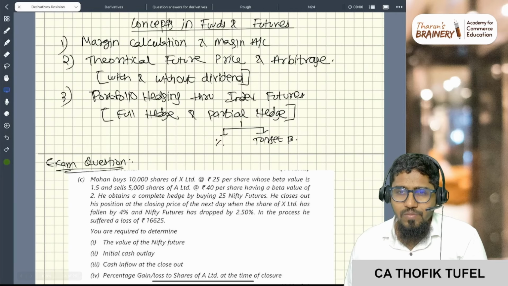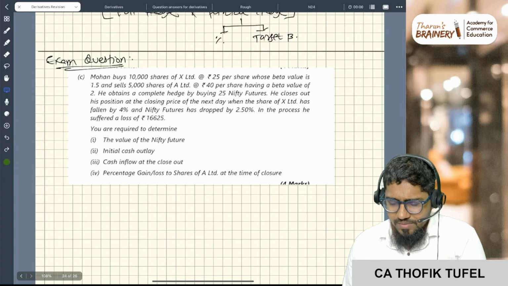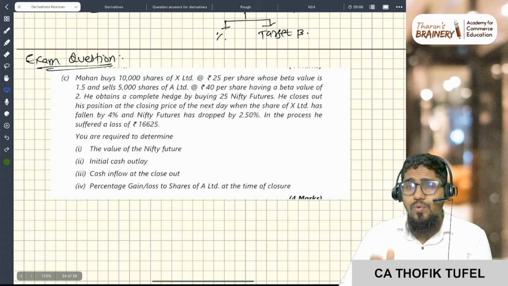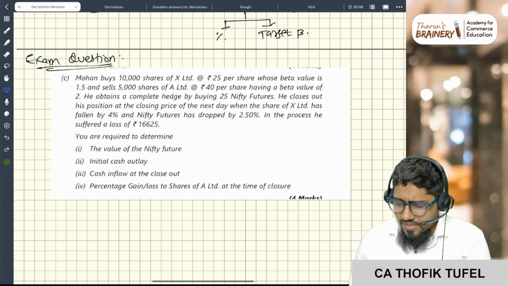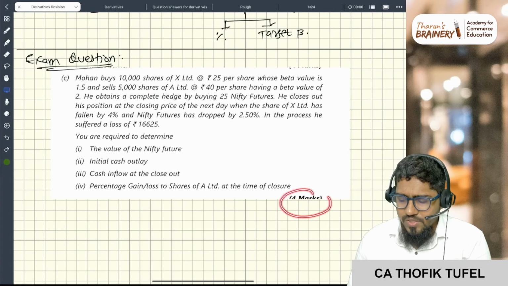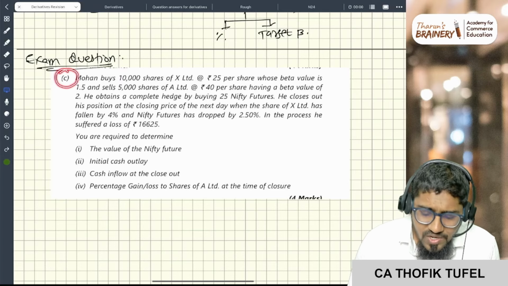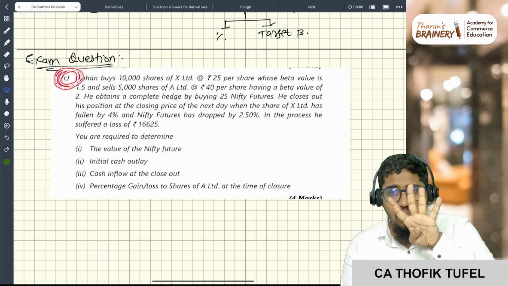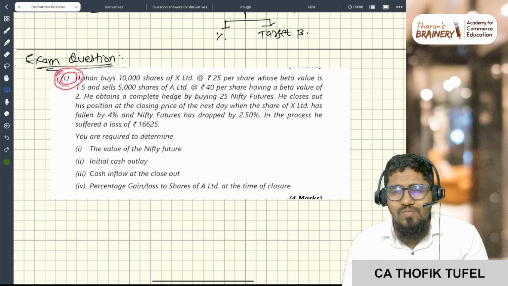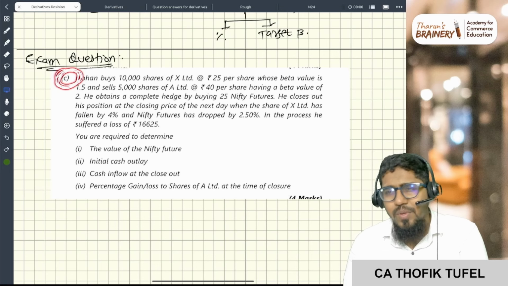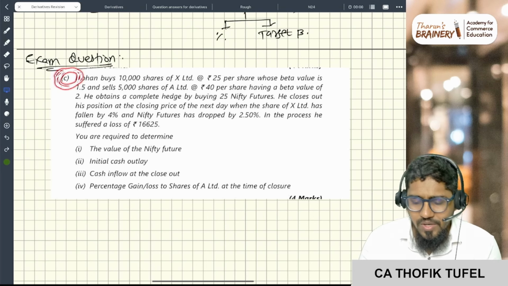Now see, this is one exam question, again a futures question. I want you to do this as a homework. I think they asked it in one of the examinations for 4 marks. In the past 4 attempts, the same question has been asked 2 times. So most probably the next attempt this question will not be asked, but still, just for practice purposes, you can do this.